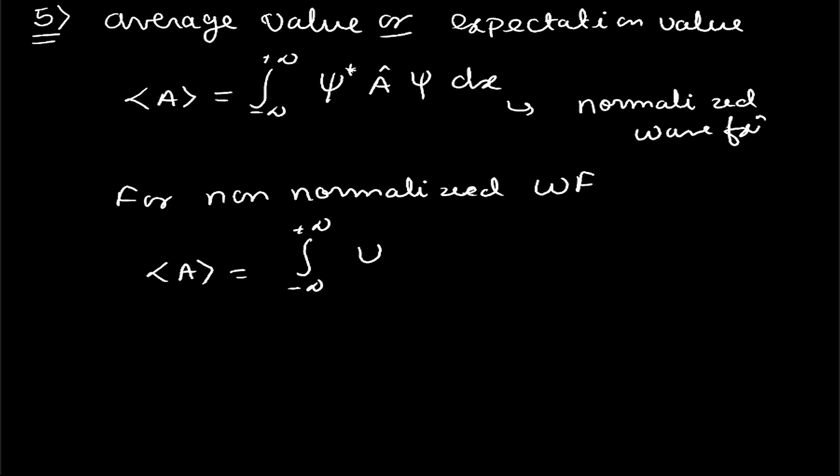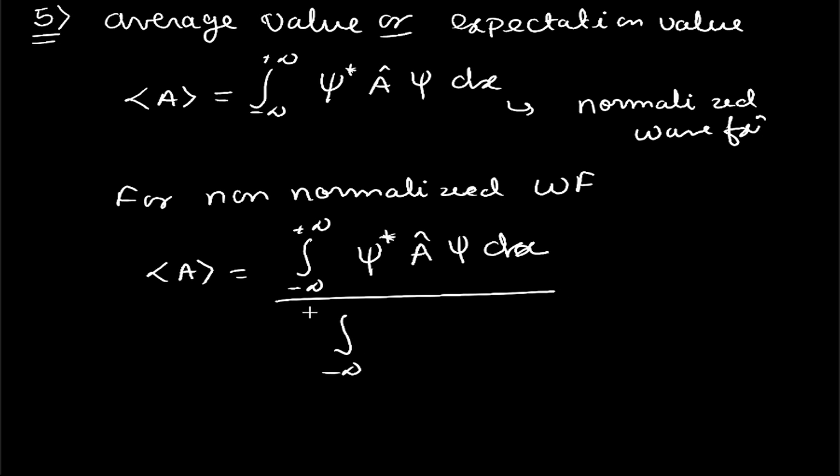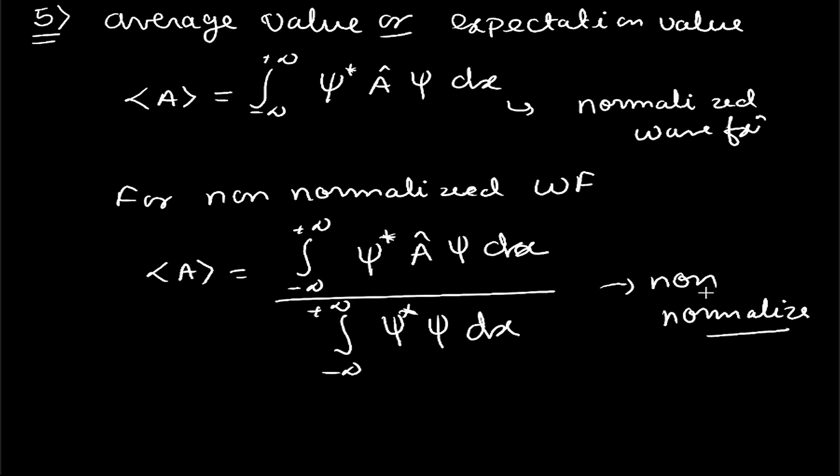That is, we will have the integration from minus infinity to plus infinity of psi star A cap psi dx, divided by the integration from minus infinity to plus infinity of psi star into psi dx. So this will be for the non-normalized wave function. If any particular function is not giving us the eigenvalue, then the average value of the observable is obtained.